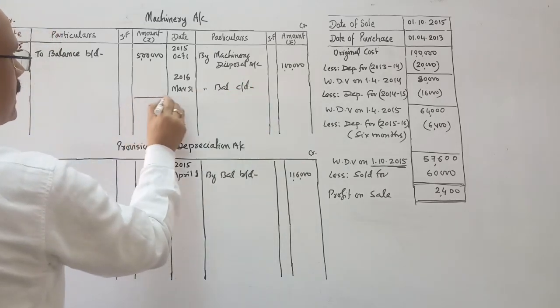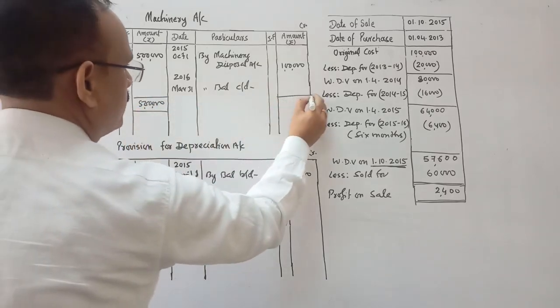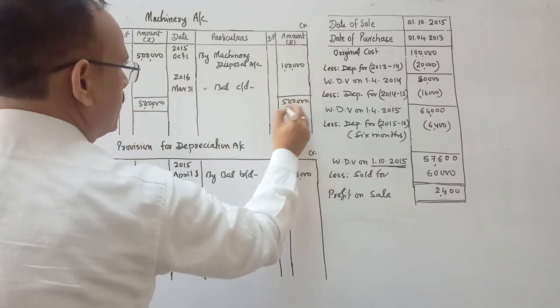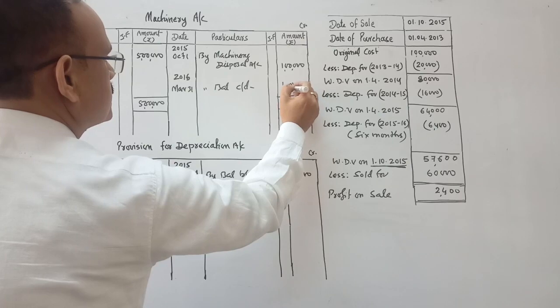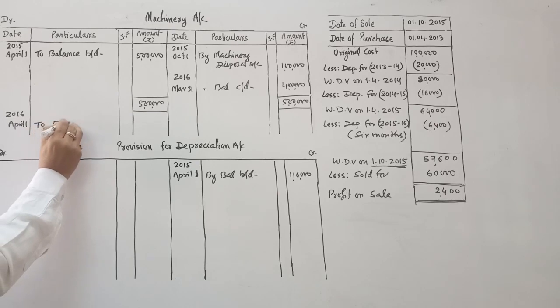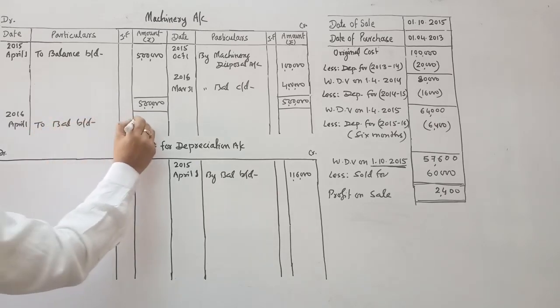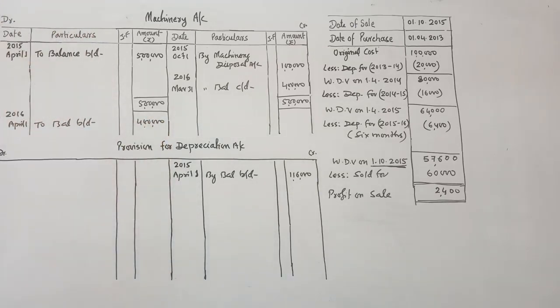The total of this side is 5 lakhs, the debit side total is 5 lakhs. Same total I have written in the credit side, and the difference, 4 lakhs, is the balancing figure. This balance will be brought down on the first day of the next financial year, 2016 April 1st.